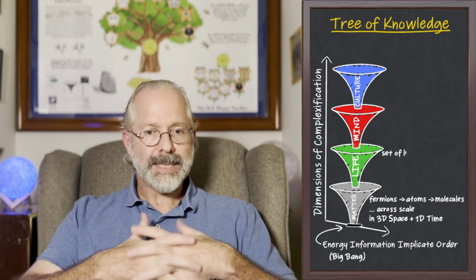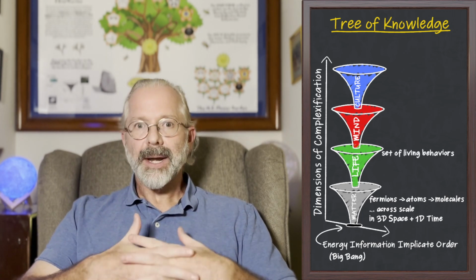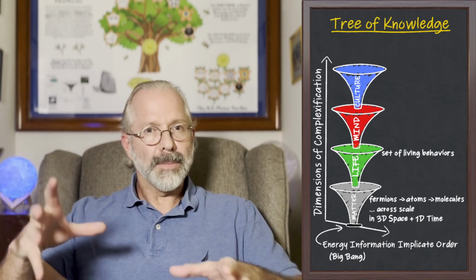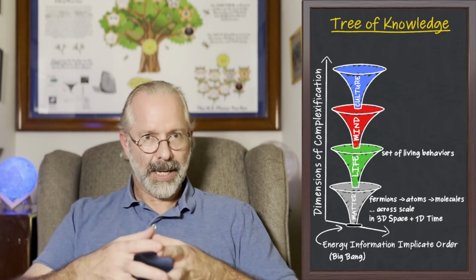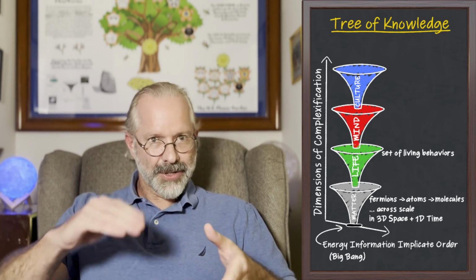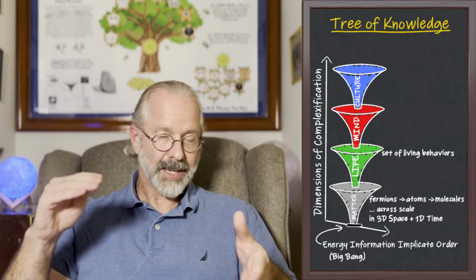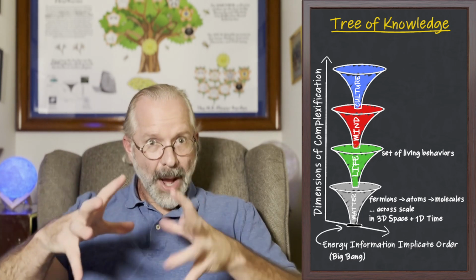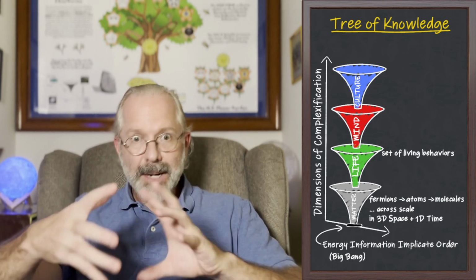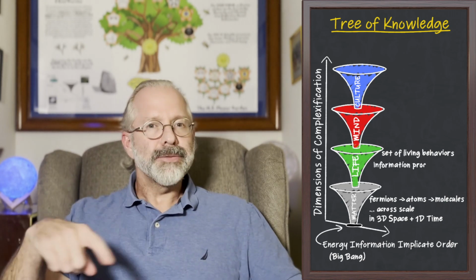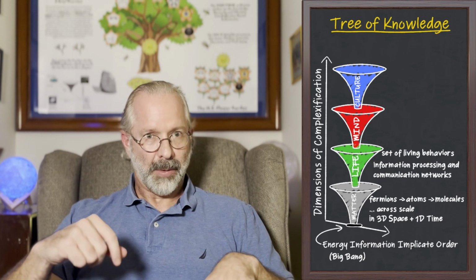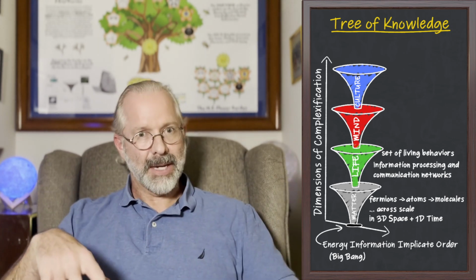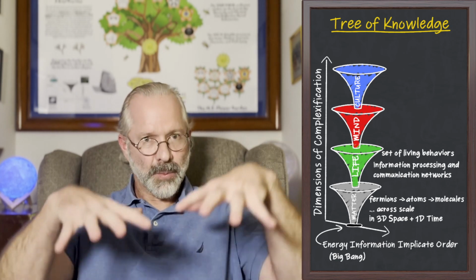Life is defined as the set of living behaviors, and in the tree of knowledge, what we see is life emerging out of matter, but to form yet another dimension of complexification. Why isn't life just another jump in relationship to things like, say, from atoms to molecules? The reason, according to the tree of knowledge, is the way in which all of this complicated matter gets hooked together is through information processing and communication networks. This creates a new plane of existence that's mediated by the information patterning flow, and that's what gives rise to another dimension of complexification.